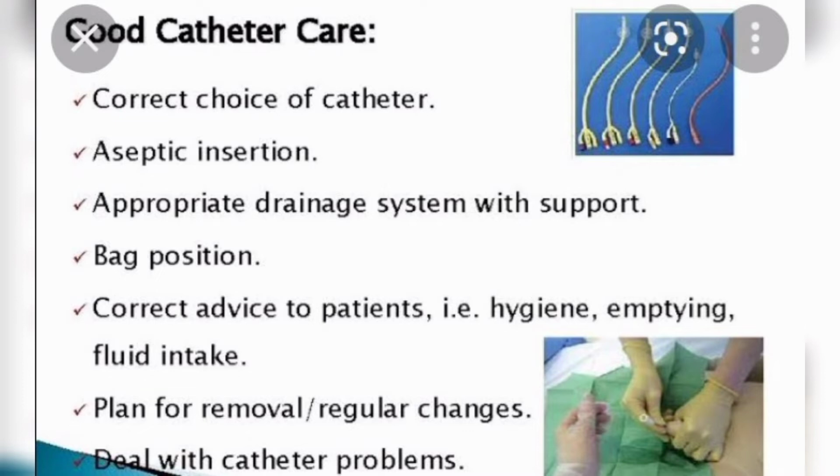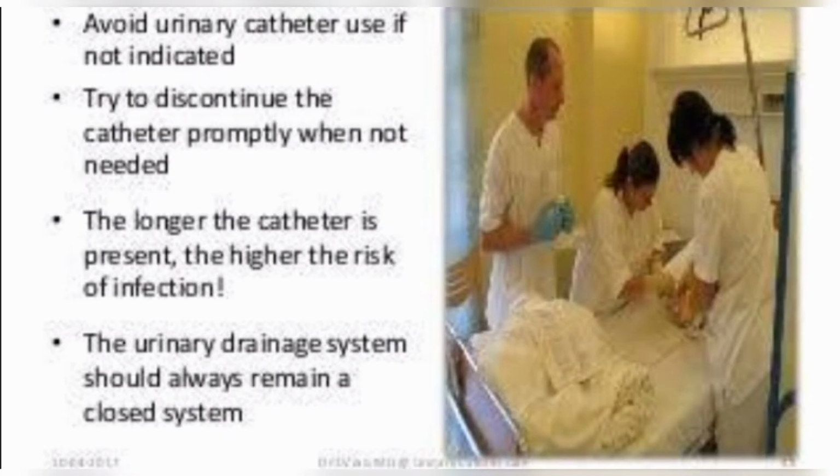If a patient is having any catheter issues, they have to be addressed immediately. Always make a plan for removal. If a catheter is kept for a long time, it will lead to catheter associated urinary tract infection. So always monitor whether the patient requires a catheter or whether it can be removed, and we can make the patient ambulate and trial some other methods. And always avoid urinary catheter use if not indicated.